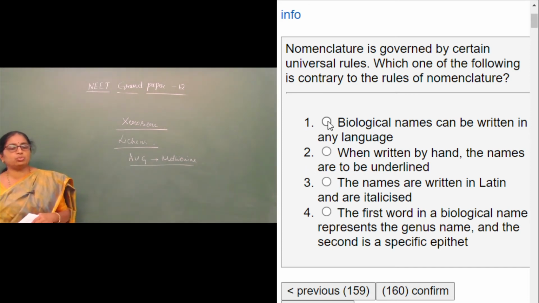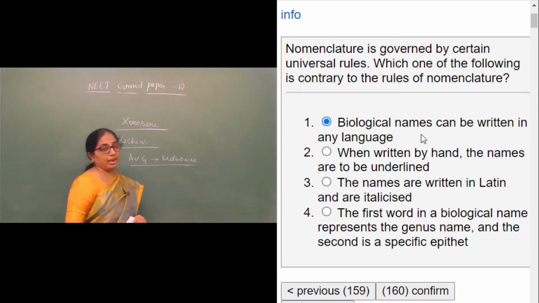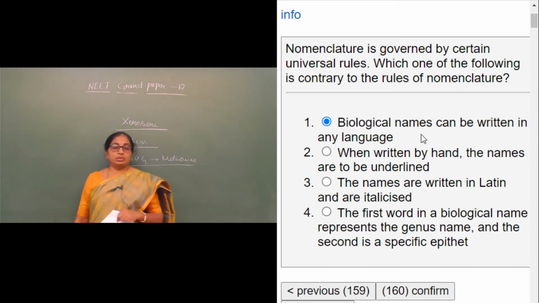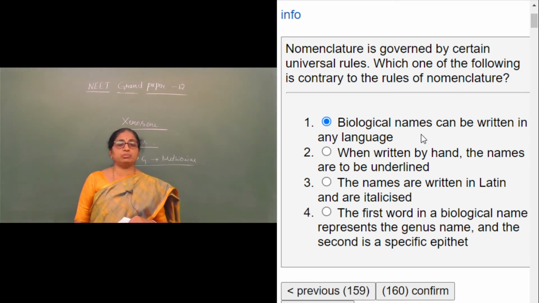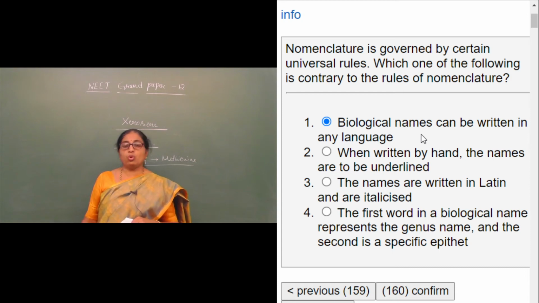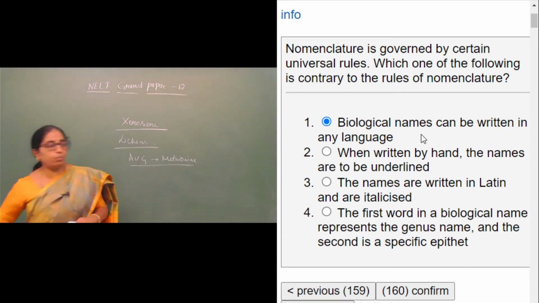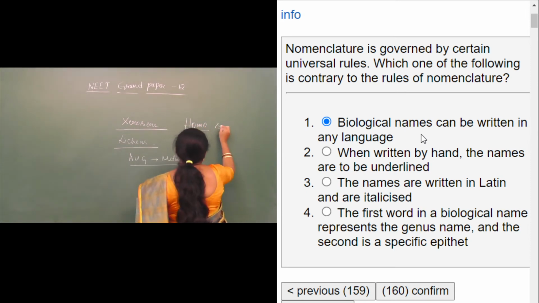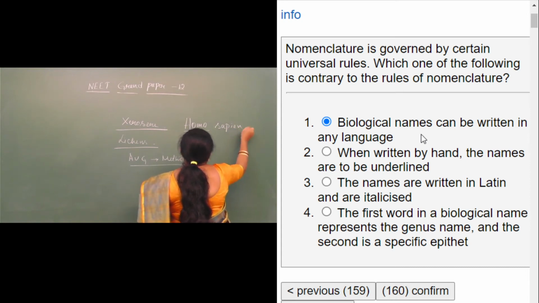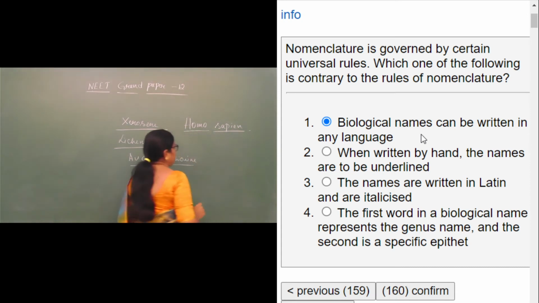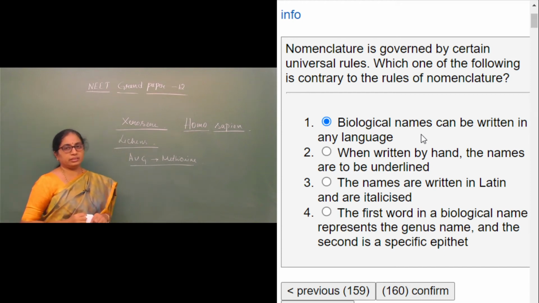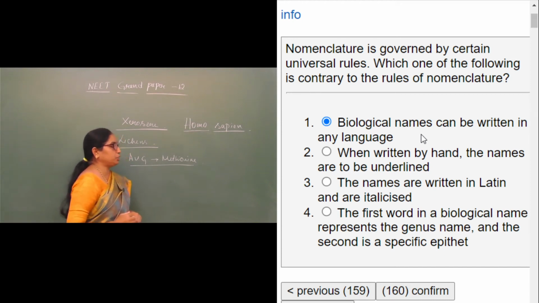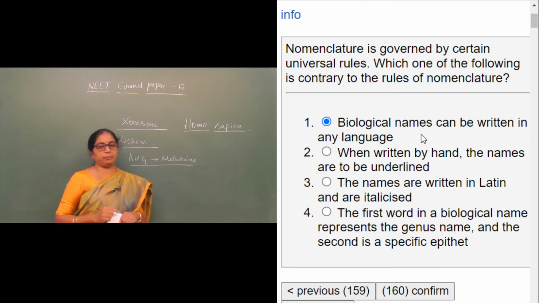The universal rule tells biological names should be in Latin. Second, when written by hand, the names are to be underlined, of course. So if we write Homo sapiens, the first letter of the generic name, H, is written in capital, and the specific name sapiens, the initial letter is written in small letter, and they should be underlined separately.